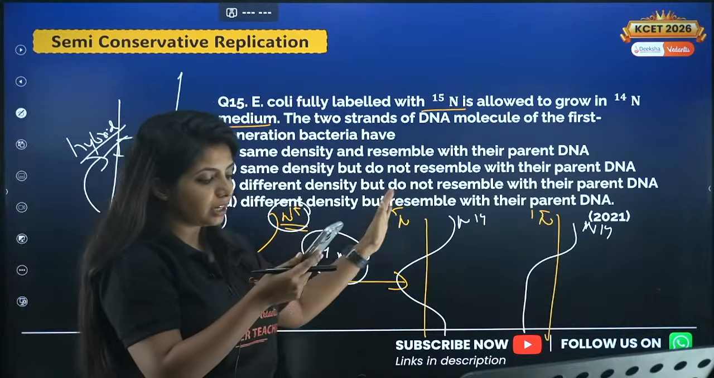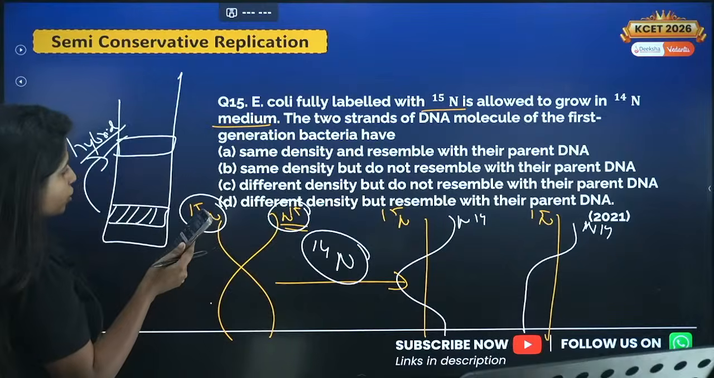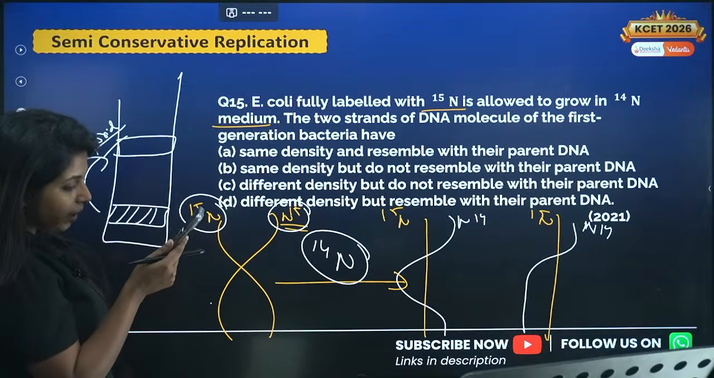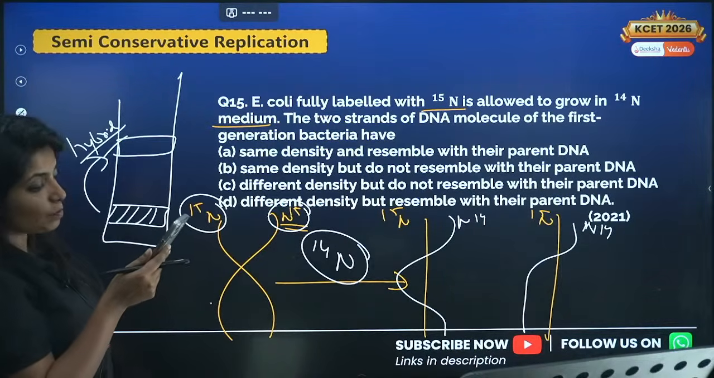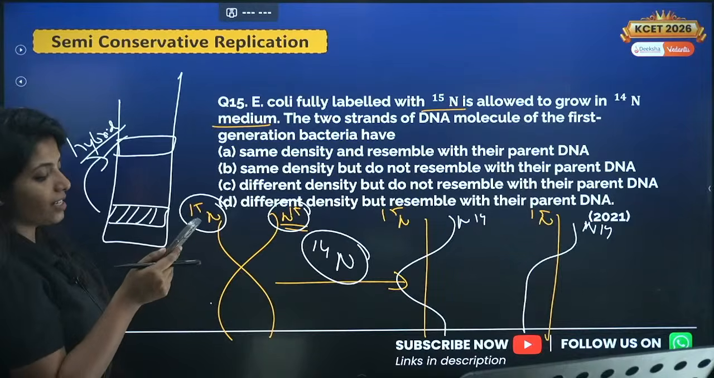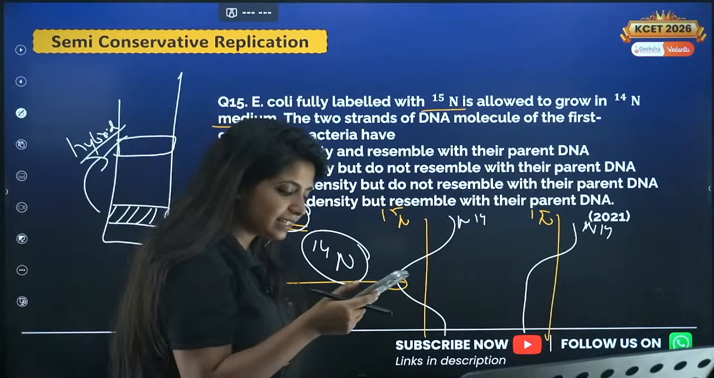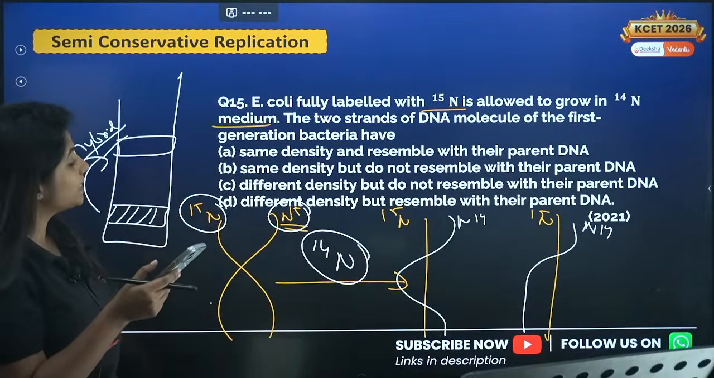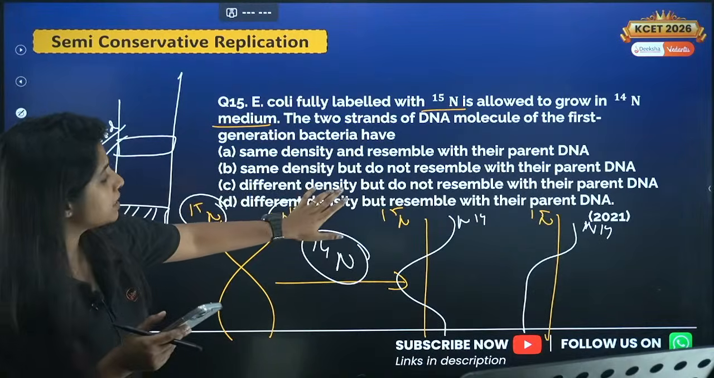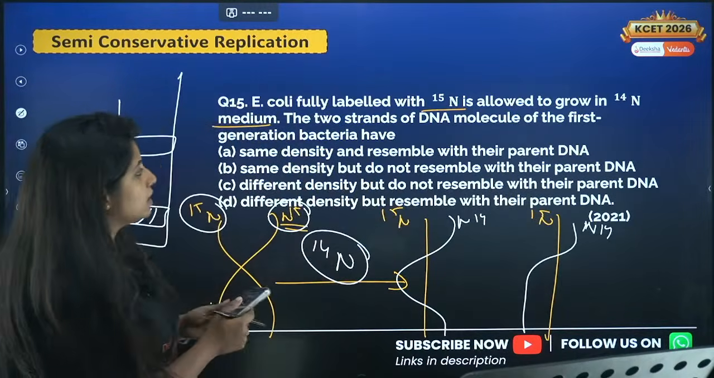Because you have both N15 and N14. So your answer for this question becomes what? So I have Aishwarya who says the answer is B. Okay, Manjunath who says the answer is C, and Sanika Patil is there. Hi dear. So you are also saying the answer is C. Well, different density but do not resemble the parent DNA.